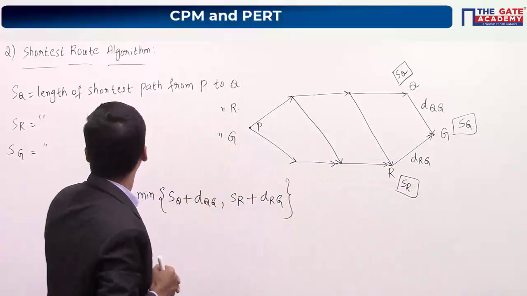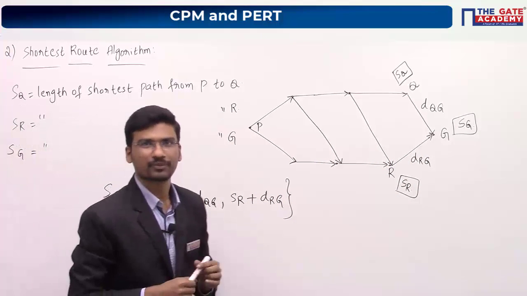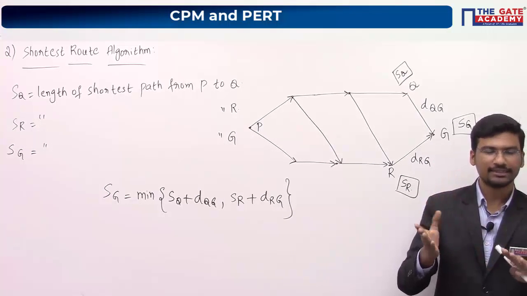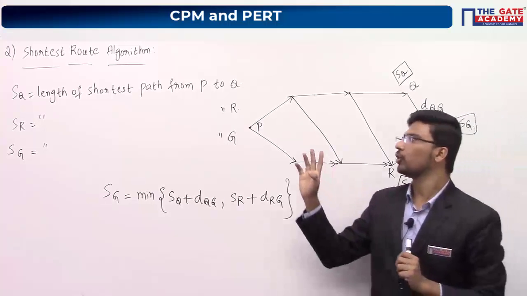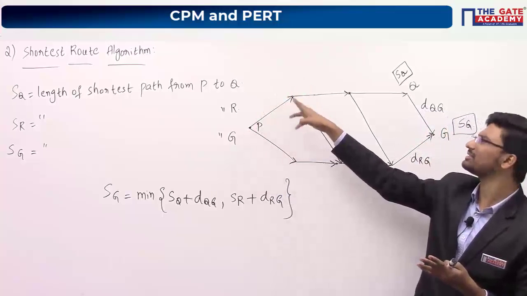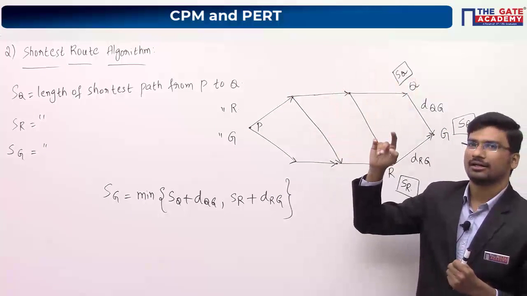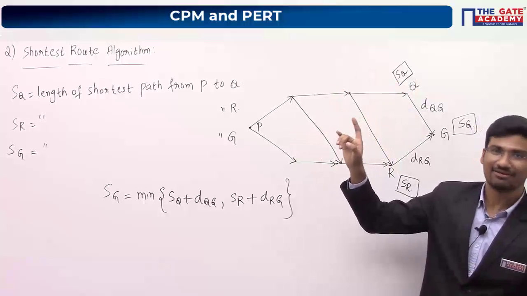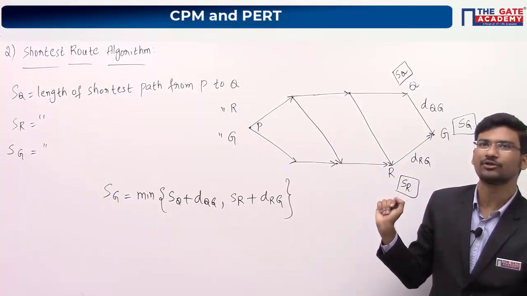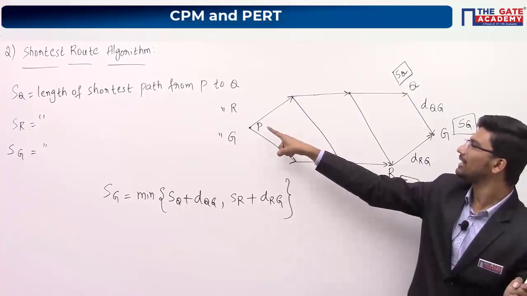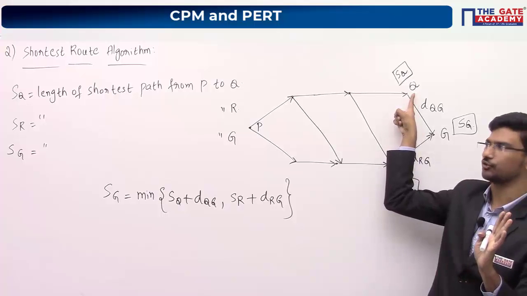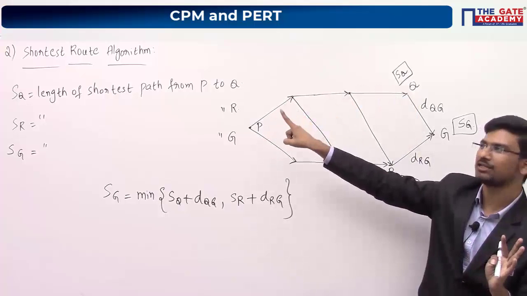Next, look at the question. They said that Sj is the length of the shortest path from node P to node J. So this is node P to node J. Let us say this is node I, and node J will be somewhere here. Now just replace that J value with Q. So SQ will be the length of the shortest path from P to Q. In place of J, I am just taking it as Q.